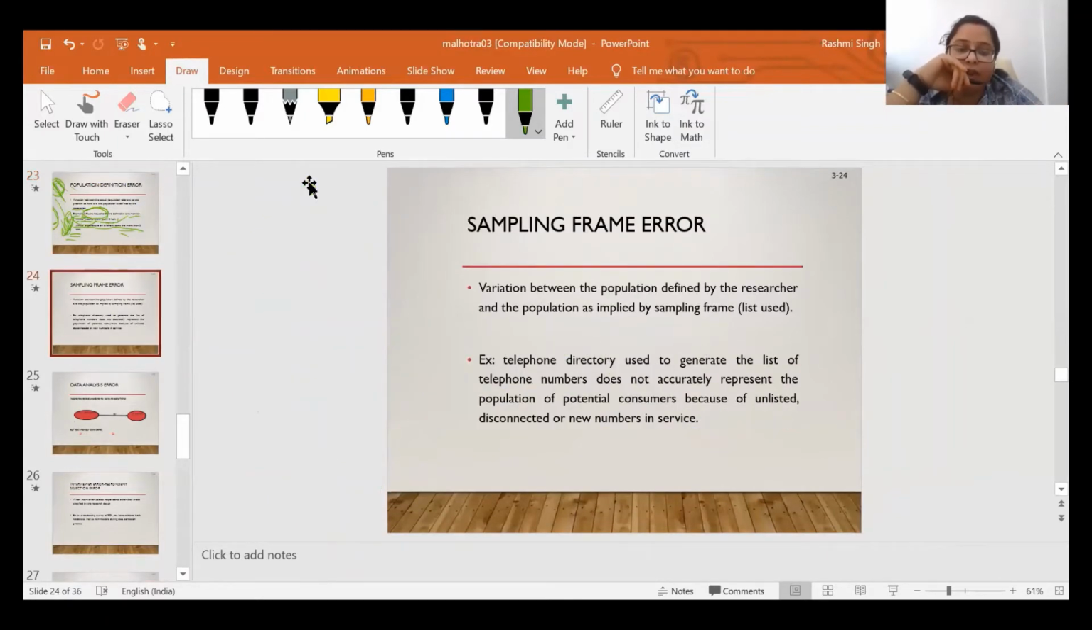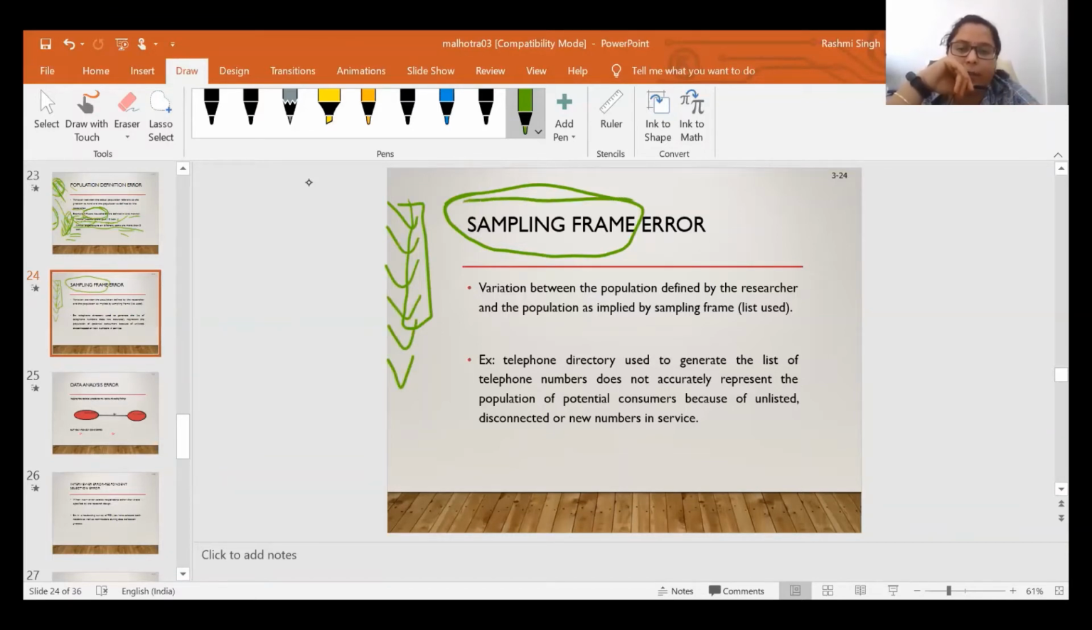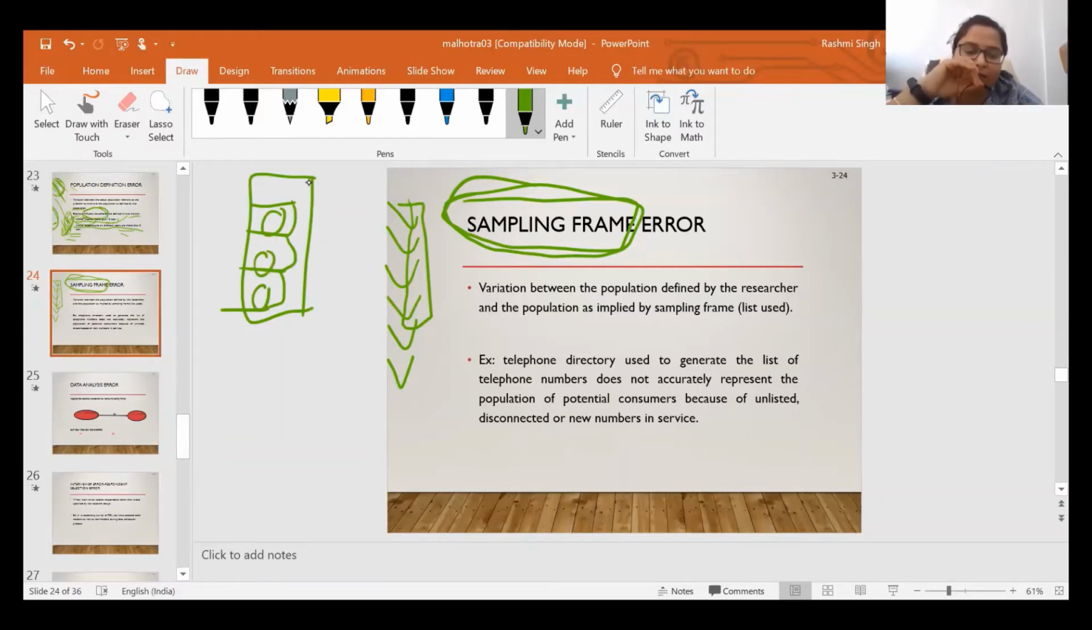The third type of error under this researcher error is the sampling frame error. The variation between the population. What is sampling frame? Sampling frame is basically the listing of all the elements of the population, the listing of all the individuals in the population. That is known as the sampling frame. It means you have the list of all the respondents of your population, and now from that list you will select a few samples. Let's say I have all.